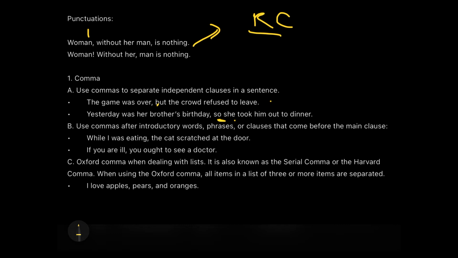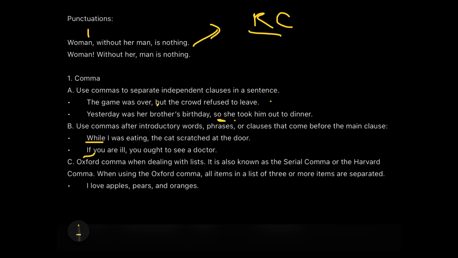Clauses that come before the main clause have it, like "while I was eating, comma, the cat scratched at the door." Now, "the cat scratched at the door" is actually the main clause, and the clause coming before it, "while I was eating", needs a comma. Similarly, "if you are ill", again a condition, "you ought to see a doctor." "You ought to see a doctor" is independent itself, and the clause which comes before this main clause, "if you are ill", will be supported by a comma: If you are ill, comma, you ought to see a doctor.